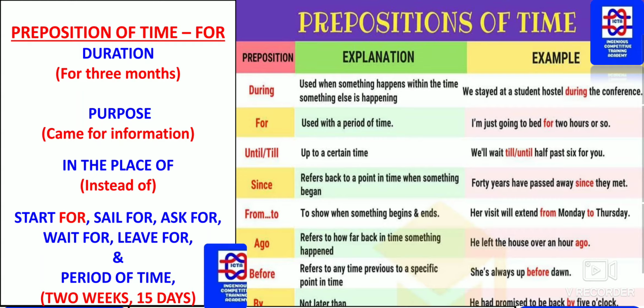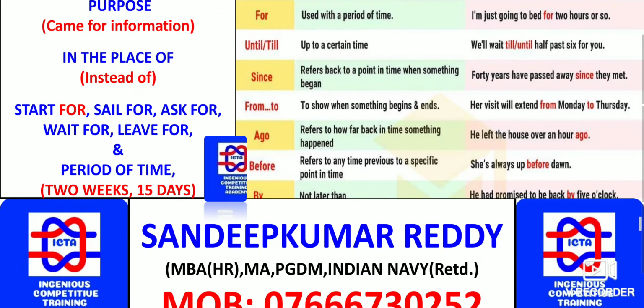He left the house an hour ago. So here, the usage of "ago", everything has to be remembered. She is always up before dawn. Dawn means sunrise, dusk means sunset. You have to remember that he had promised me he would be back by 5 o'clock, that means not later than 5 o'clock.